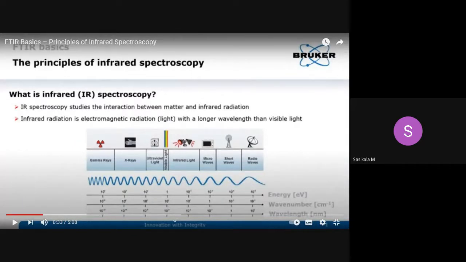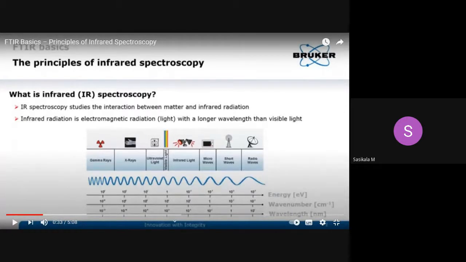For lower energy molecules, to get only rotational spectra, we can go with far IR. To get only vibrational spectra, we can go with near IR. If we want vibrational rotational spectra, we can go with mid IR. Now let's move on with the mid IR region.